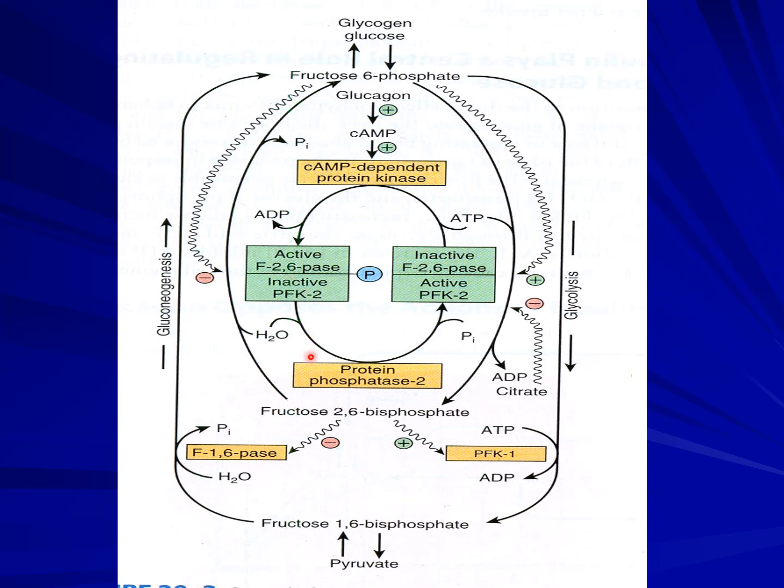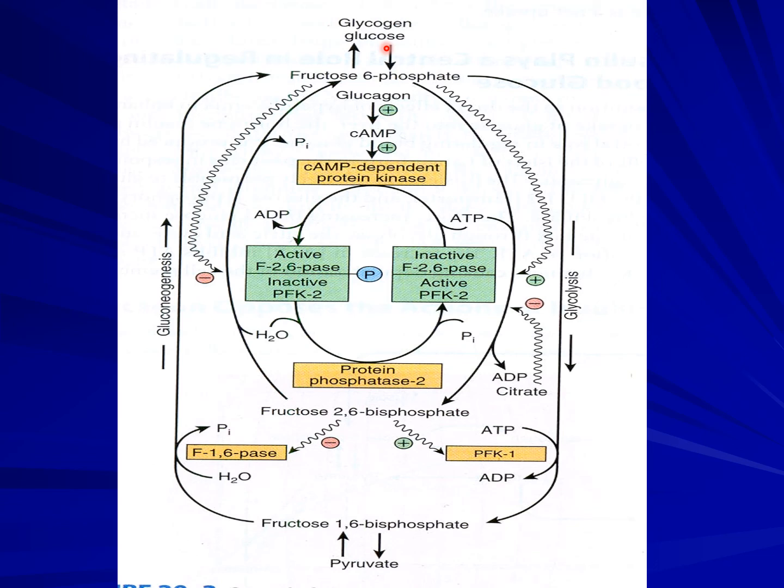Fructose 2,6-bisphosphate is converted to fructose 6-phosphate, and the inhibition of fructose 1,6-bisphosphatase by fructose 2,6-bisphosphate is removed, and gluconeogenesis takes place to form glucose because the body was starving.